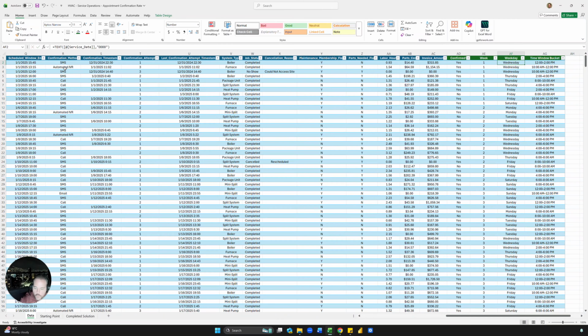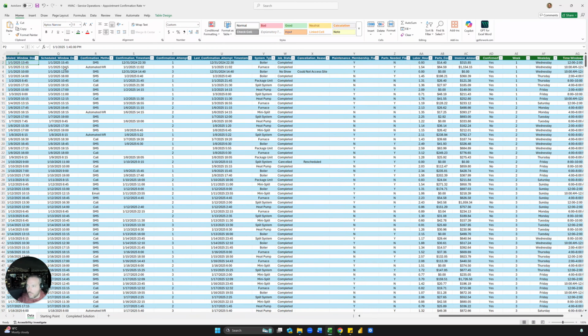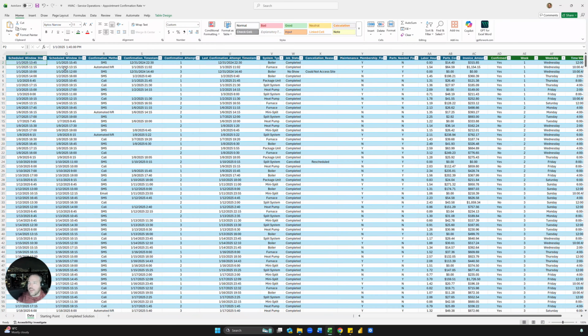And the next thing is the time window bucket. And that's on the scheduled window start, right? So when is the scheduled time, and then what is that bucket? And this one is going to look a little crazy. It's not as hard as you think. So essentially, we're just getting the hour. So hour of the starting scheduled window time, right? Like, hey, we'll be there from 8 to 10. So it's 8 in this example.